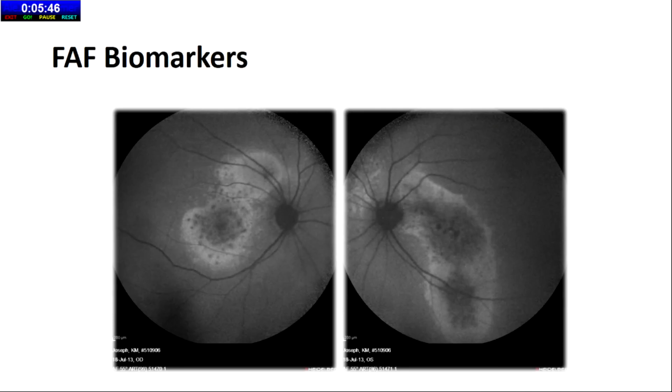Now, fundus autofluorescence is one very useful investigation in CSCR. In fact, even in some cases where it is mistakenly called AMD or something, you can find the teardrop sign or peripapillary hyperautofluorescence patches, which tell you that this patient had CSCR in the past. Fundus autofluorescence tells about the RPE function. When there is hypoautofluorescence, like in the central area, the RPE is not functioning at all, and the thick RPE is seen as hyperautofluorescence at the edge. If it is totally dark, it is dead RPE. The visual outcome may not be very good.